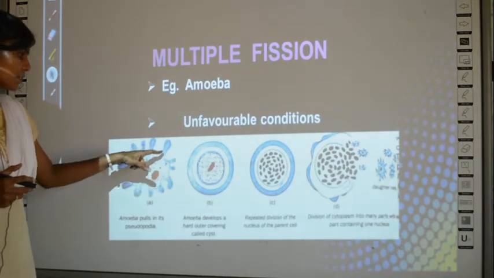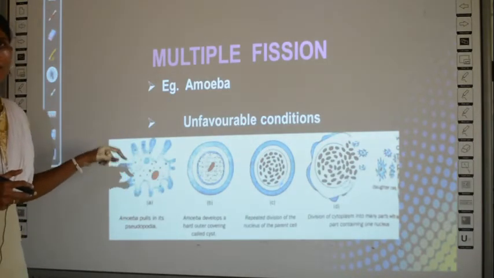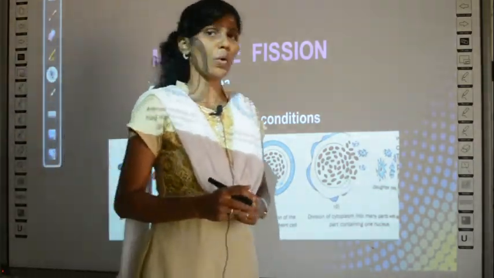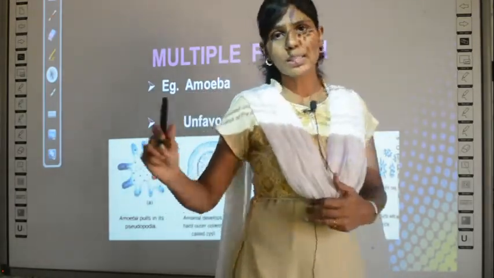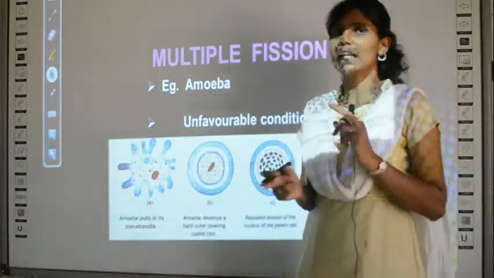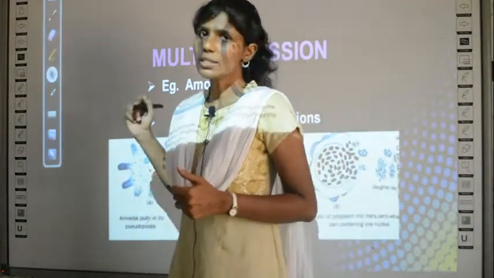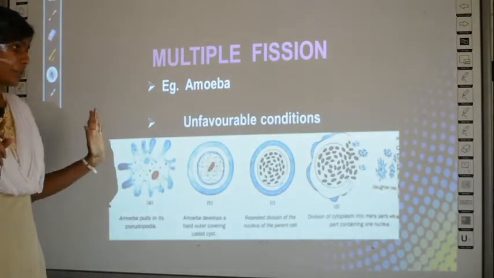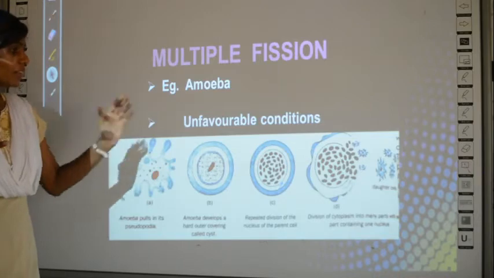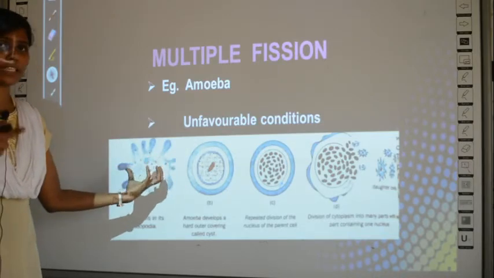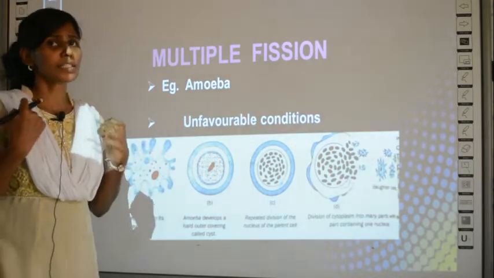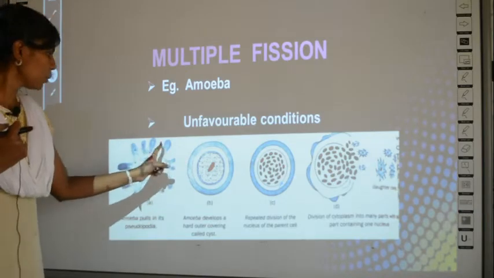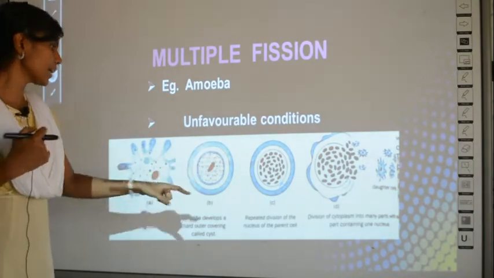Can you see this projected structure? This is called the pseudopodia. What is pseudopodia? Pseudo means false and podia means feet, no? So these are the false feet for the amoeba, which help it to walk, for locomotion. Now I told you the condition is somehow unfavorable for amoeba. So during this condition, the first step is that amoeba pulls its pseudopodia inwards. When it pulls this extended structure, it becomes like a round ball.